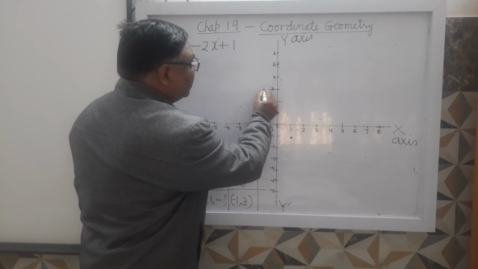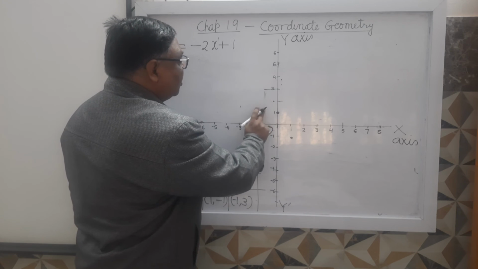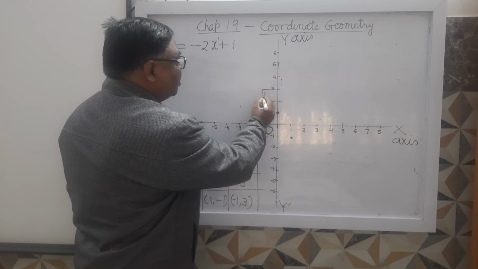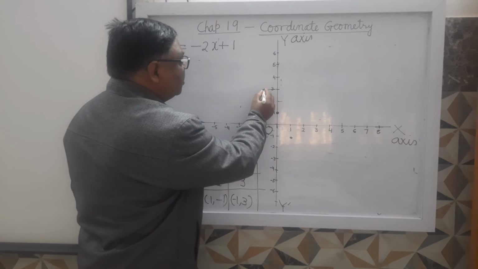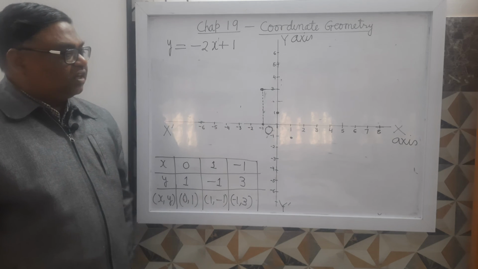If you plot here, this point will be minus 1 comma 3.